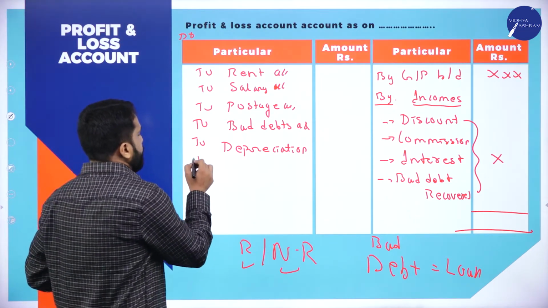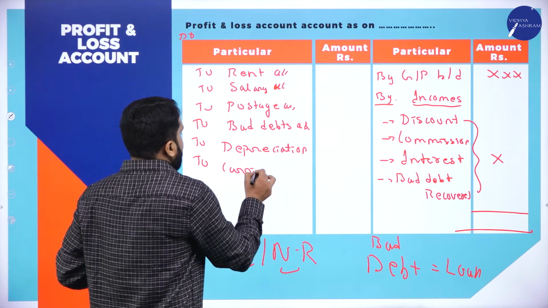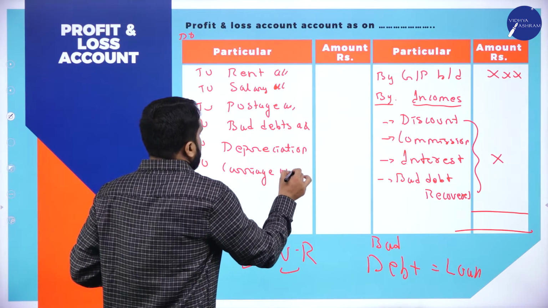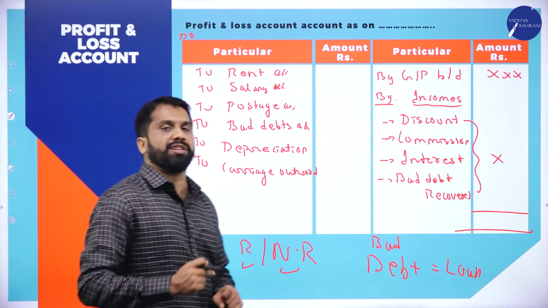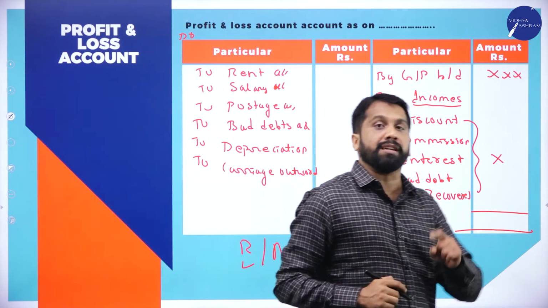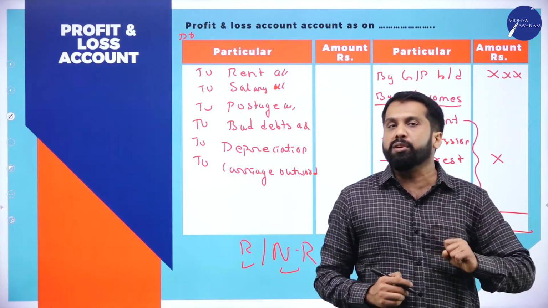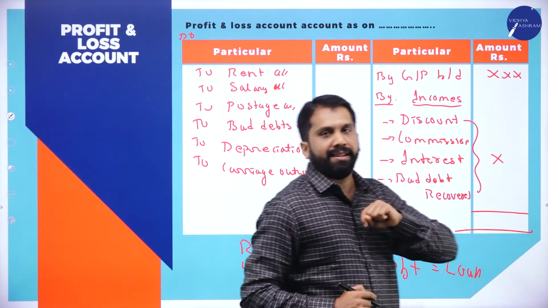Then carriage outward, which is nothing but transportation expenses. Carriage inward comes under trading. Carriage outward comes under profit and loss account.